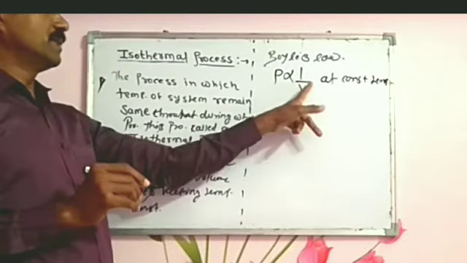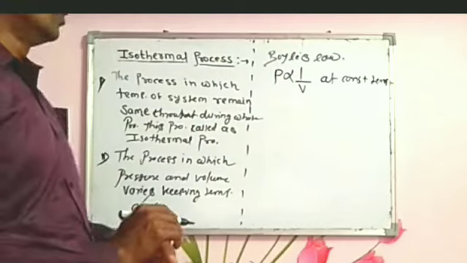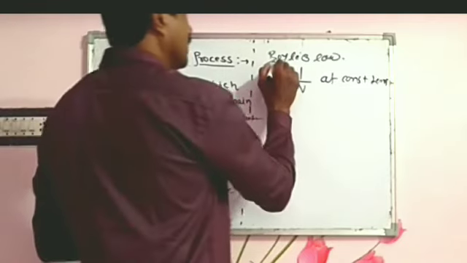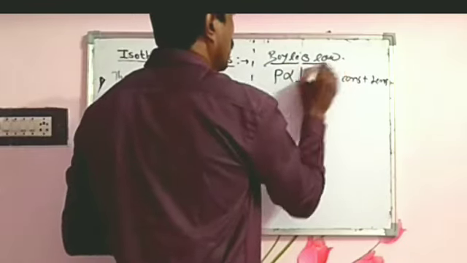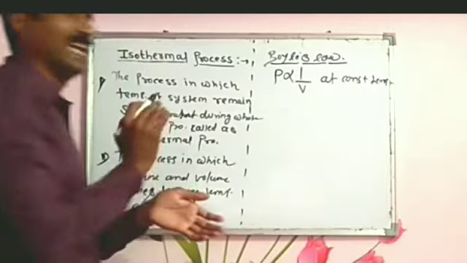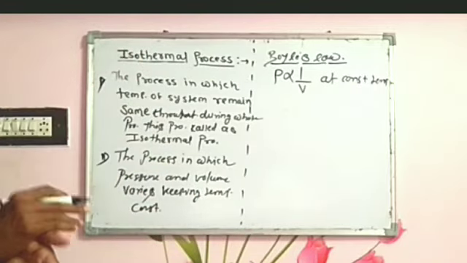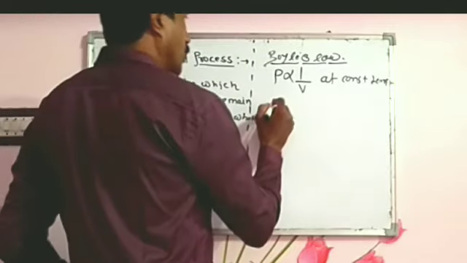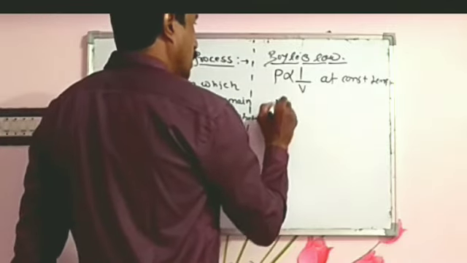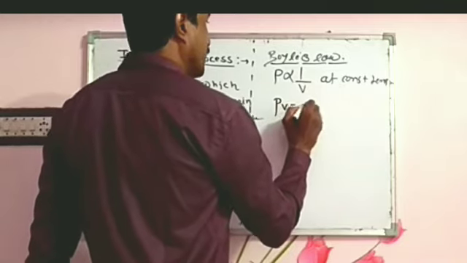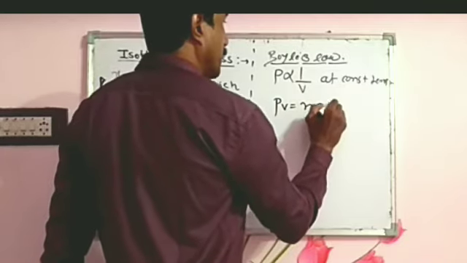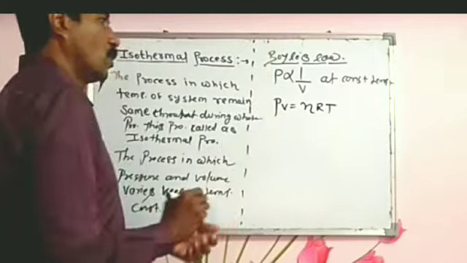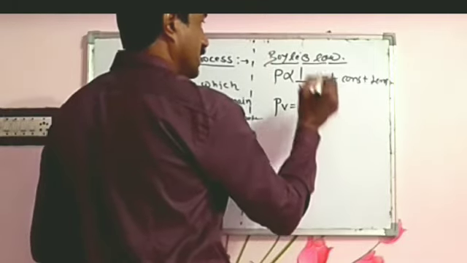This is the famous statement of Boyle's gas law. This law holds for ideal gas, and according to the ideal gas equation, PV equals nRT, where for n number of moles, R is a constant and T is a constant.